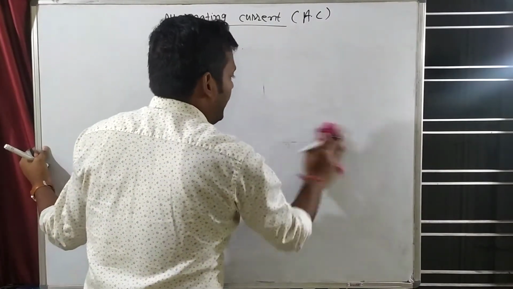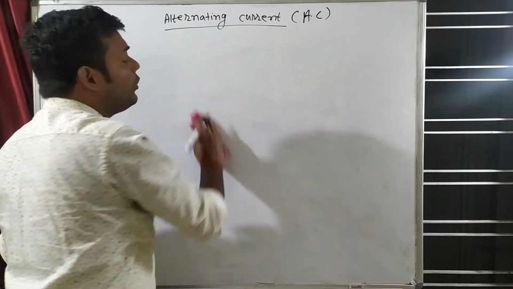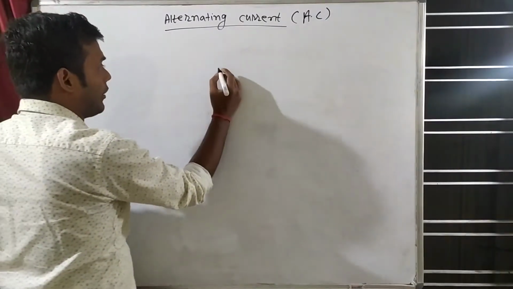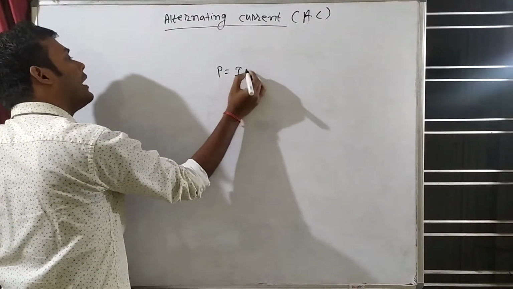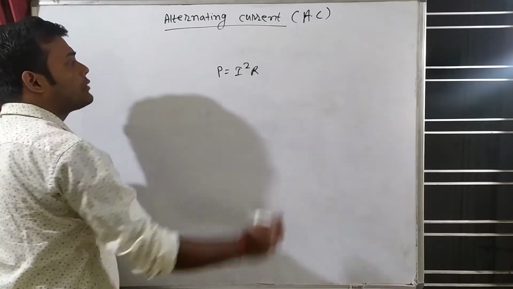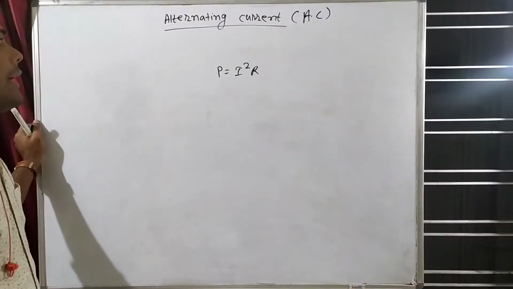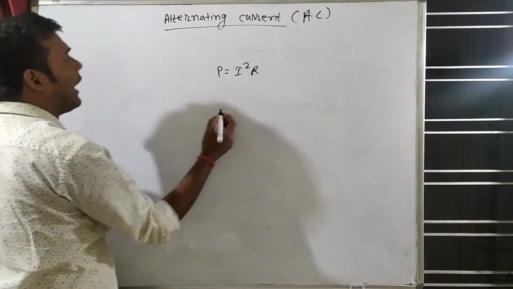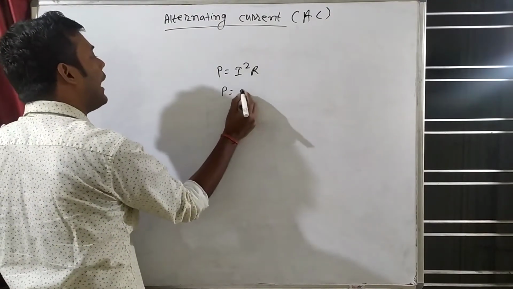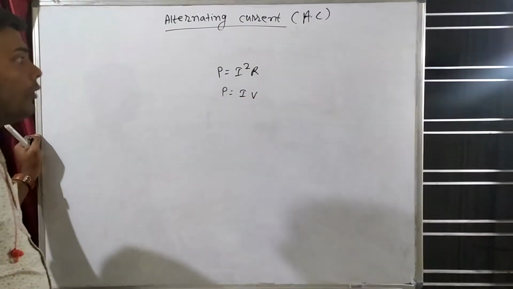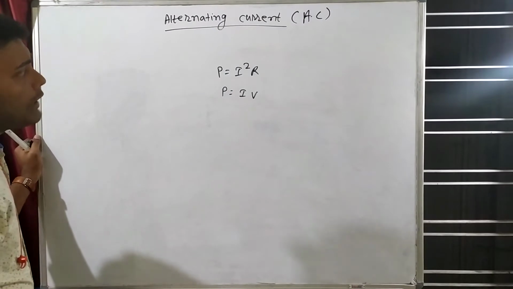So now tell me, you know the formula of power in current electricity. We have derived the formula of power. Power is I square R, right? Or power is what? I into V. This is also a formula, I into V. So tell me one thing.